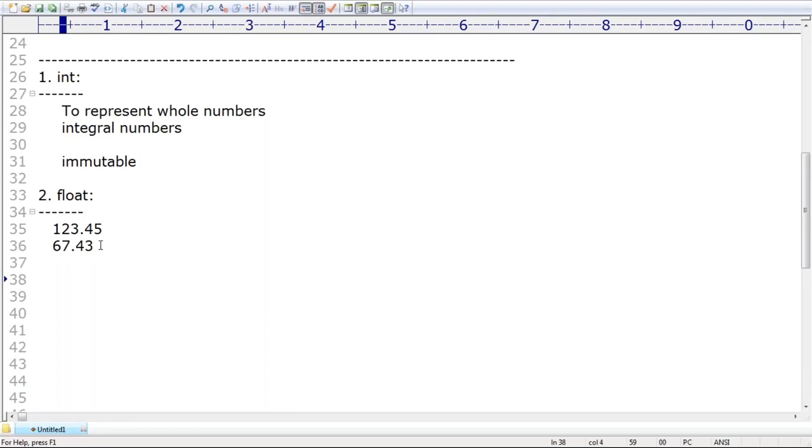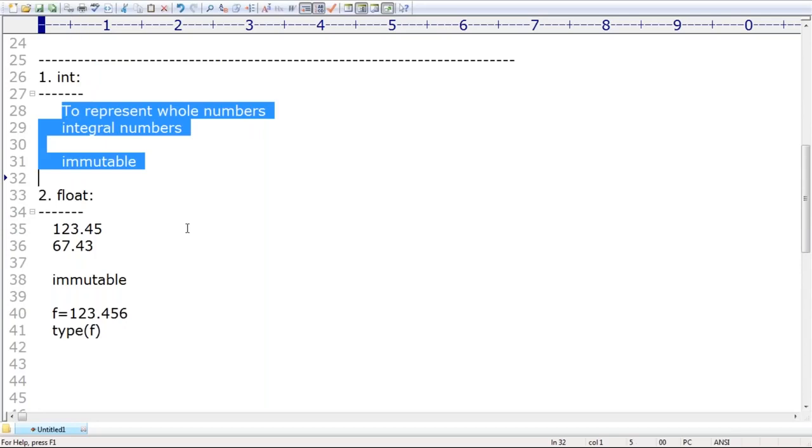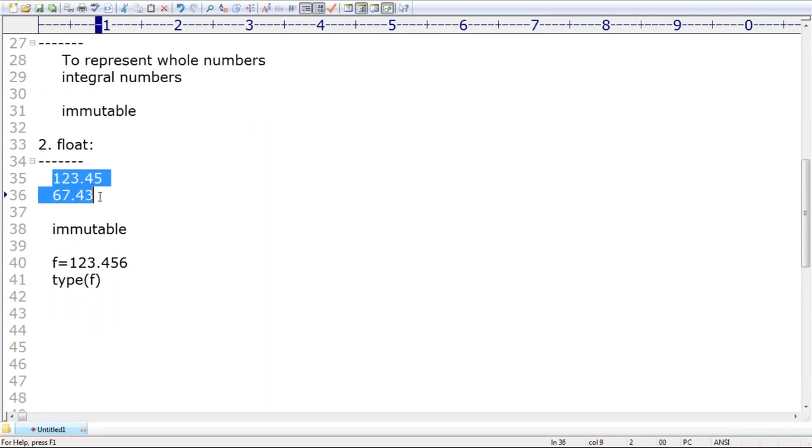Next, now my question is, is it immutable or not? What answer can you tell, sir? Immutable only. Make sure all fundamental data types are by default immutable. Next, if you want an example, f is equal to 123.456. If you print the type of f, automatically it is treated as float type, right? Second data type: the first one is meant for integral values, the second one for decimal floating point numbers. Okay, both are immutable.